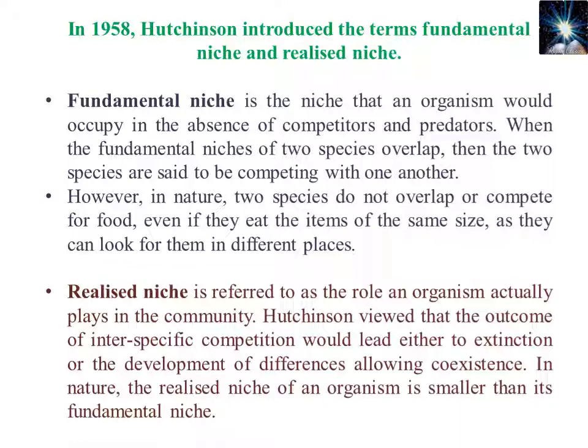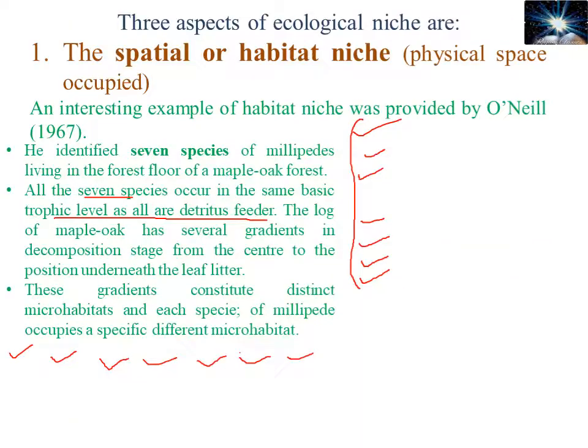So if two species have the same type of fundamental niche, what will happen? There are two possibilities. Either one species goes extinct and the other species will outcompete it, or it may be possible that the two species coexist with each other with some adjustment.